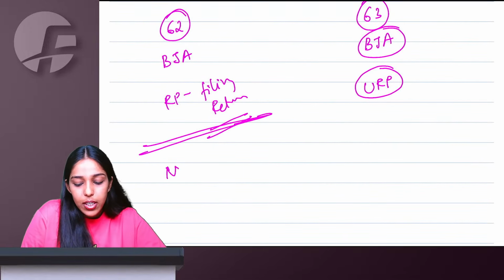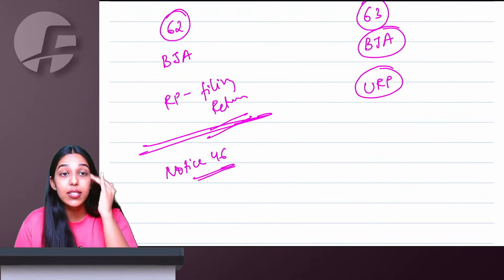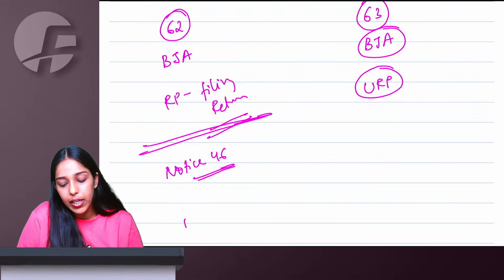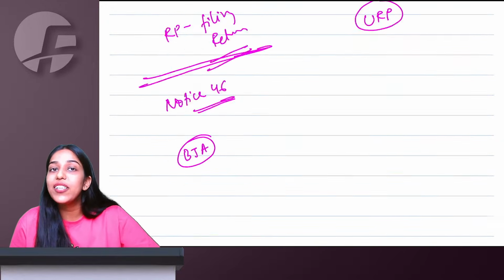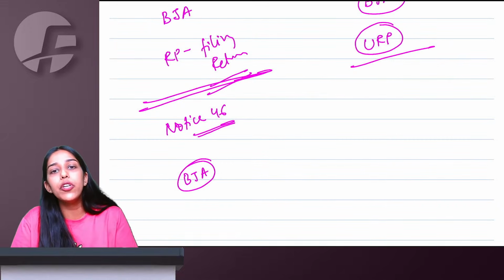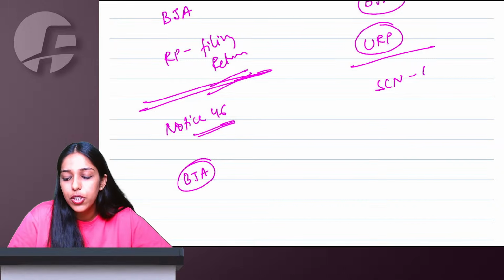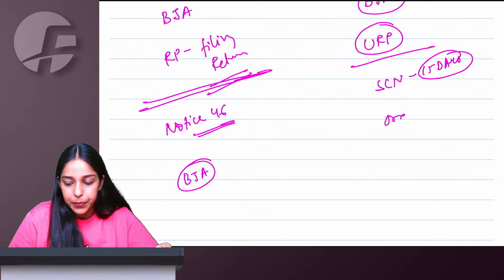Here they will first give you a notice under section 46 to file returns. They will give you 15 days time. After that, if you are not filing, your case becomes open for best judgment assessment. Here, even if they give you time, you cannot file return because you are not registered, right? So they will just give you a show cause notice, an opportunity of being heard, and you reply within 15 days. Otherwise, they will issue you an order.